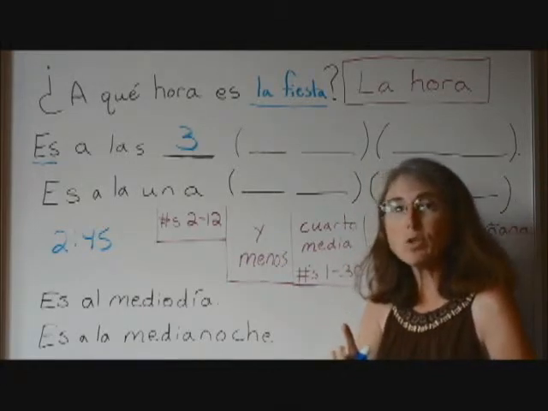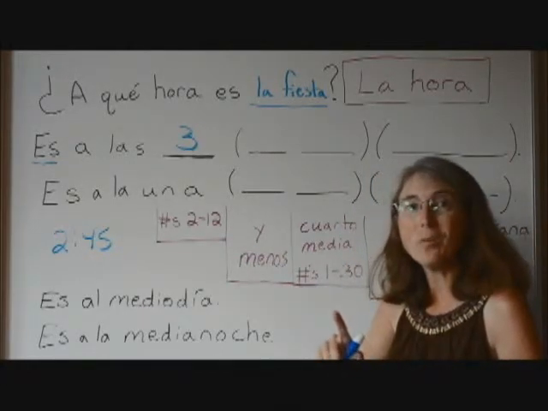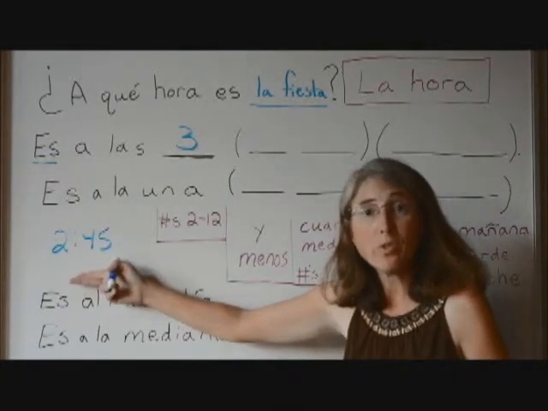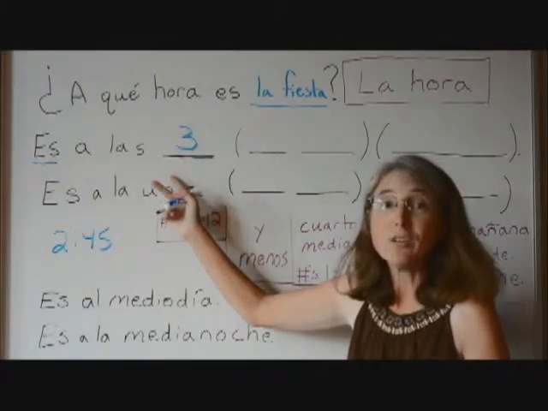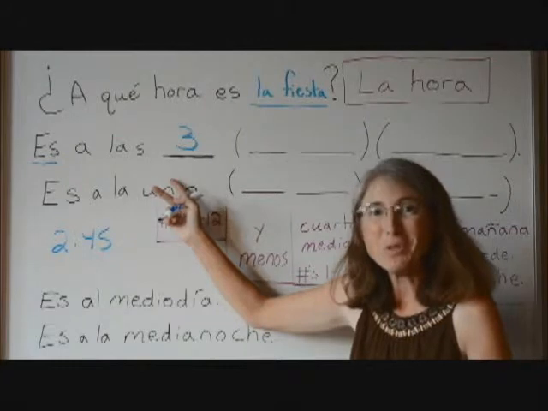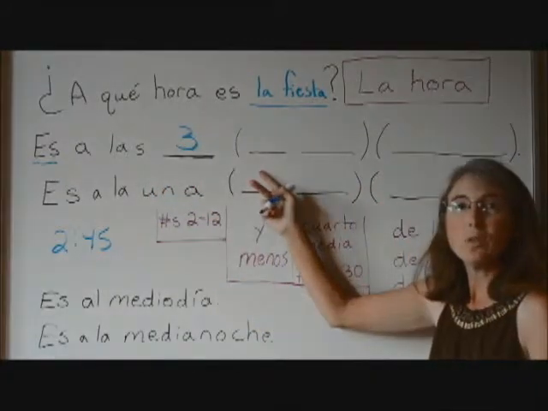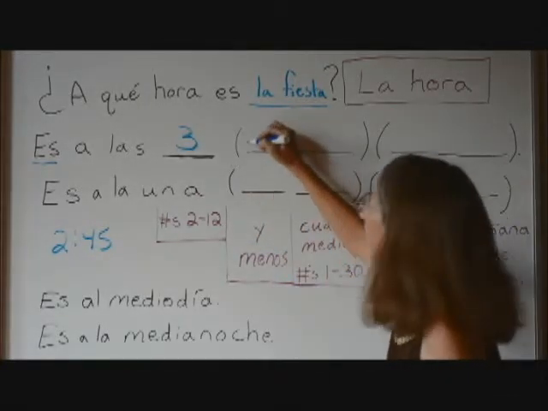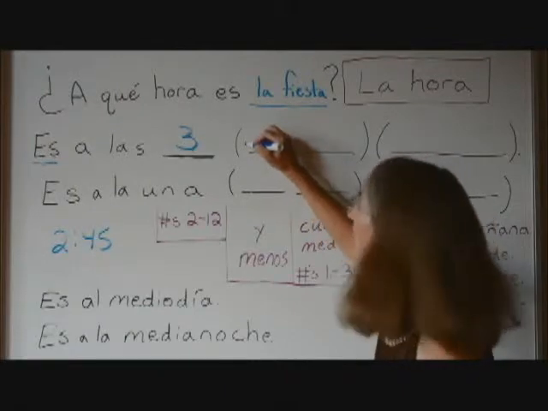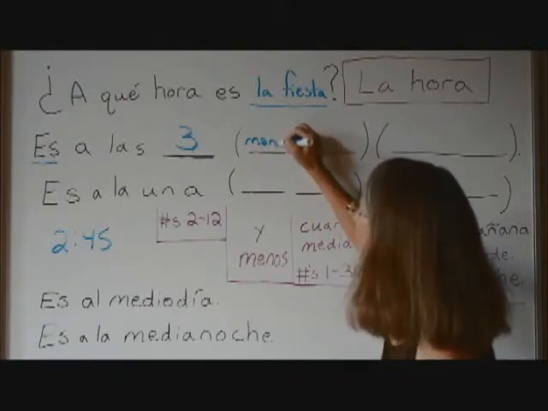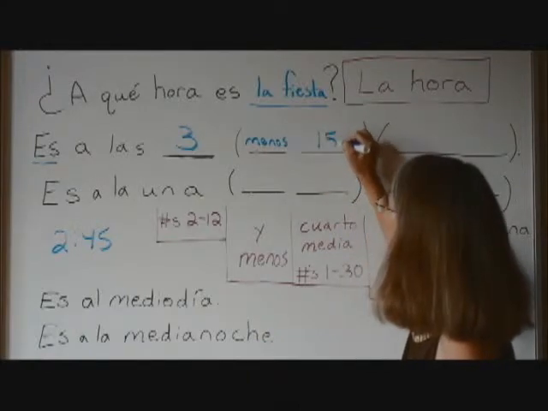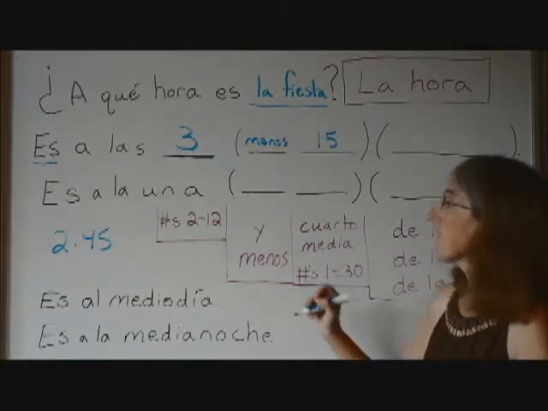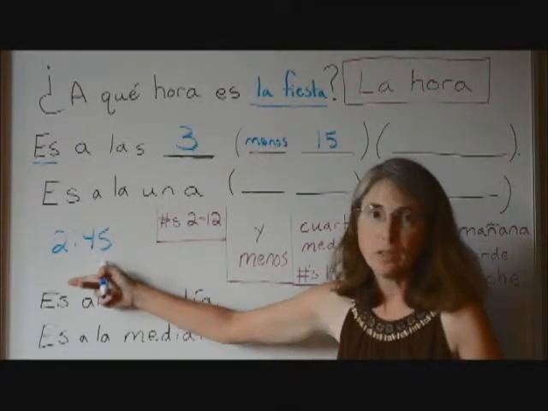And then we can either add or subtract minutes from 3 o'clock to tell more accurately that it's 2:45. It's actually 15 minutes before 3. In order to get the accurate time, we're going to take 15 minutes away from 3 o'clock. So next we're going to say 3 minus 15. 3 menos 15. Es a las 3 menos 15. We'll never say 2:45 in Spanish.